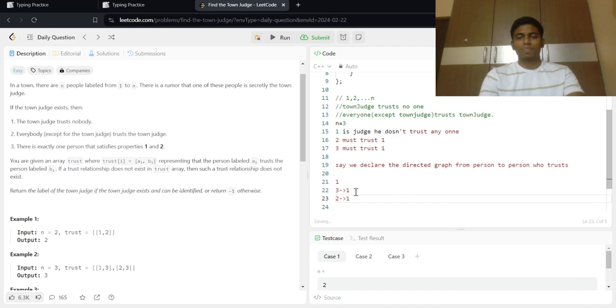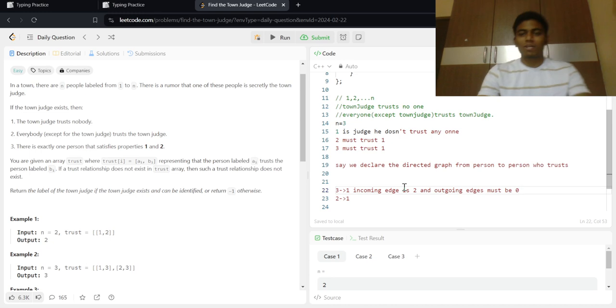As we can see, the number of incoming edges to 1 is 2, and outgoing edges must be 0.